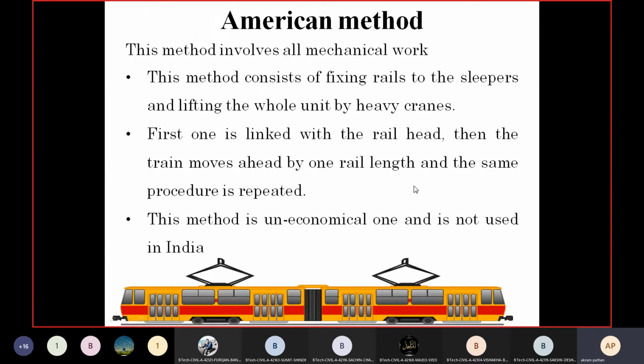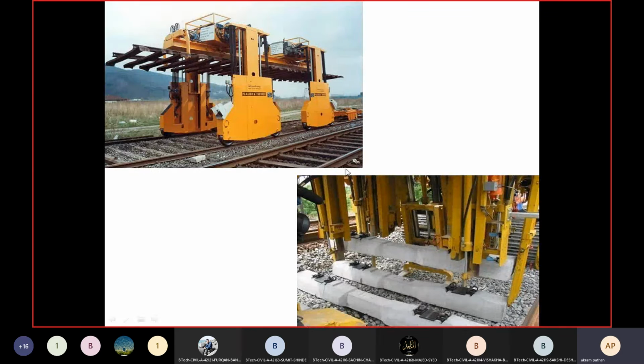Because we require the gantry girder, because for lifting of the sleepers we require the gantry girder in case of the American method. So this is not, you can say, an economical method in case of Indian conditions. How the sleeper is laid with the help of this gantry girder? We have the gantry girders here, in case of the American method for laying.